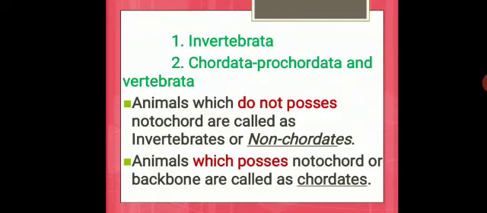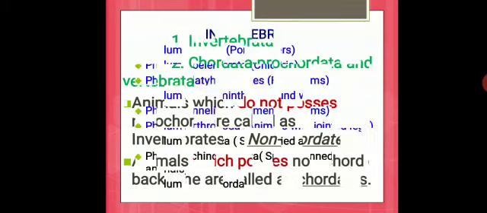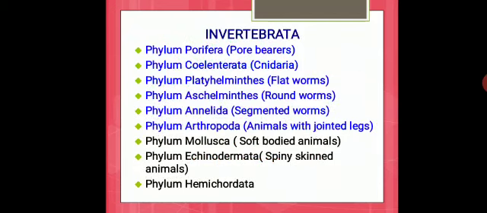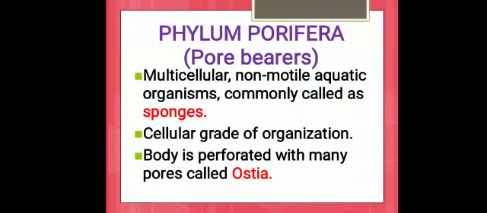In today's class, we are going to see these invertebrates in detail. This invertebrata is further classified into 9 phyla. We have phylum Porifera, phylum Coelenterata, phylum Platyhelminthes, phylum Aschelminthes, phylum Annelida, phylum Arthropoda, phylum Mollusca, phylum Echinodermata, and phylum Hemichordata. We are going to discuss the first 6 in detail today. First we have